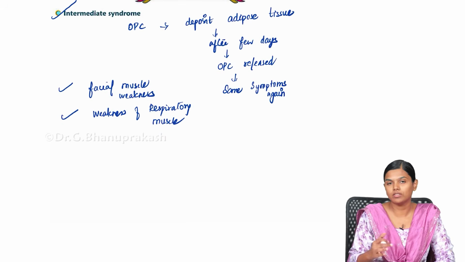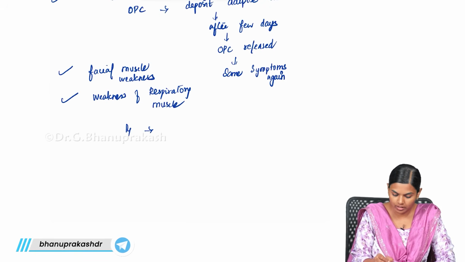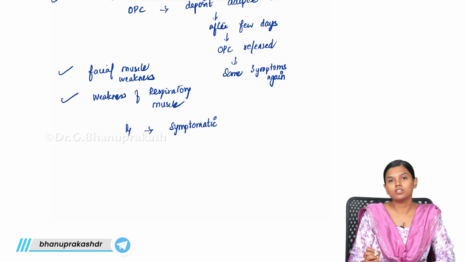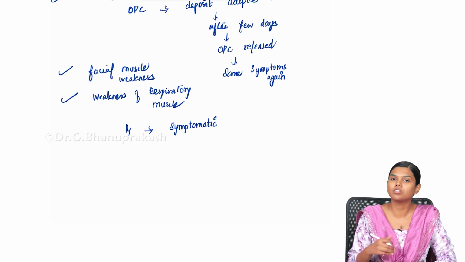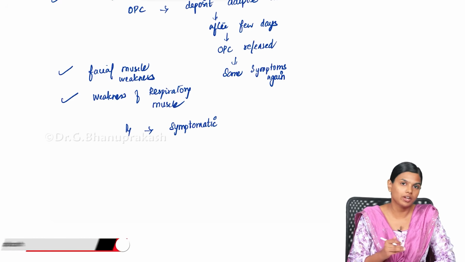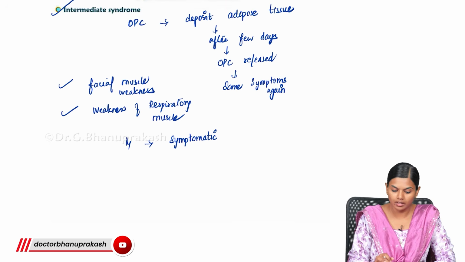So this is how it will present in all the cases. And here the treatment is symptomatic. You need not give oxime or atropine again. It is completely symptomatic, but if it is not treated, they can go to respiratory arrest also. So that is also there. So this is about this intermediate syndrome.